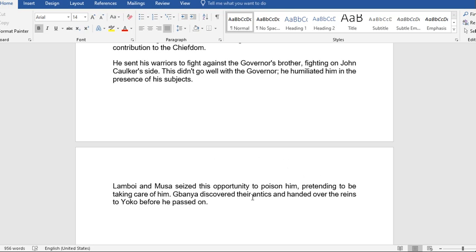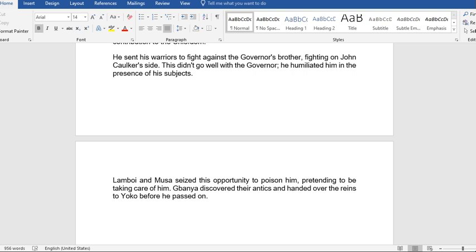Lamboy and Musa saw this opportunity to poison him, pretending to be taking care of him. Banya discovered their antics and handed the reins to Yoko before he passed on. After Banya was poisoned by Lamboy and Musa, it is then that he decided to hand over the chiefdom to Yoko, because he knew that Lamboy and Musa were planning to kill him so that they would be able to take over the rulership of the chiefdom, especially Lamboy, who is Yoko's brother. So that is the question.